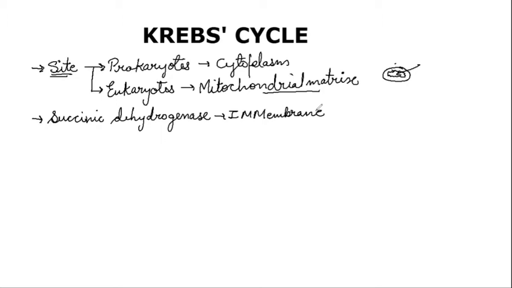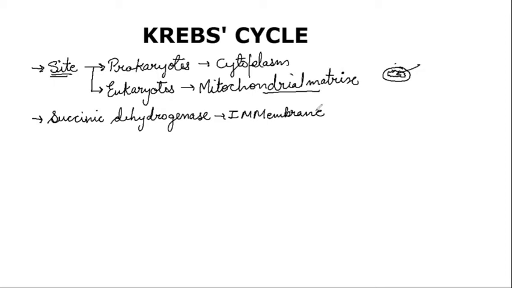Next point, what is the substrate for the Krebs cycle? So the Krebs cycle starts when acetyl coenzyme A is accepted by oxaloacetic acid. This acetyl coenzyme A is formed by the link reaction.